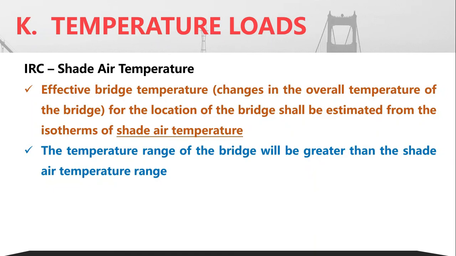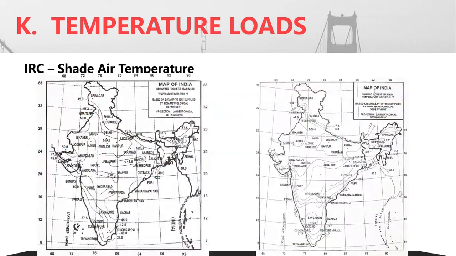Then I shall not discuss regarding the air shade temperature. Okay, you see, while constructing a bridge, you should consider the basic temperature of that area. We call it the air shade temperature. That air shade temperature is the corresponding range of temperatures that is normal for a place. So depending upon the location, the air temperatures will be provided in the code. I am not going into much detailed explanations regarding this.